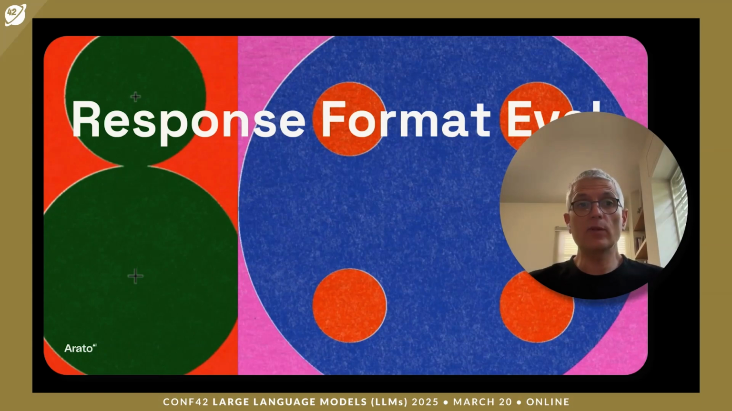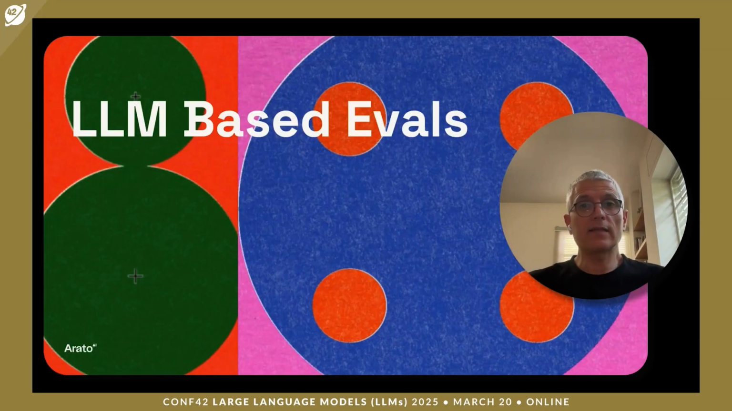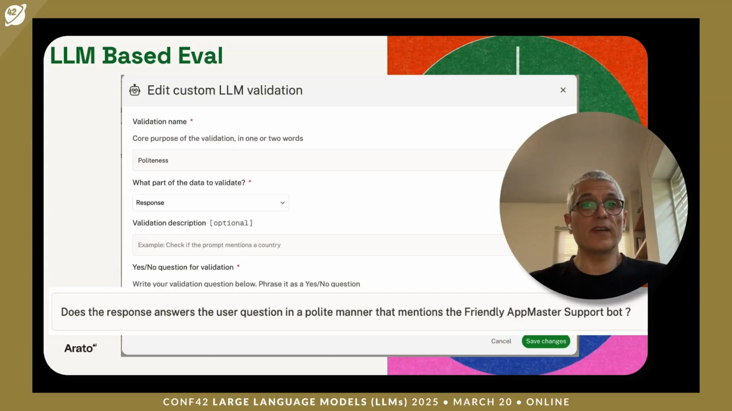The second eval will be a response format eval. Here we can use a very simple deterministic based eval for checking, for instance, certain regular expression that will match the expected JSON schema that our code requires. And lastly, we will use some LLM-based evals. In this example, we want to verify that the bot answers in a polite manner and mention that it is the friendly AppMaster support bot, so we will use another model to verify this.